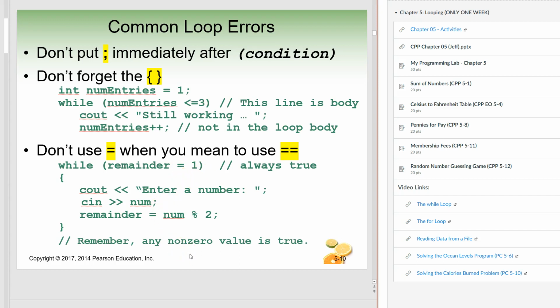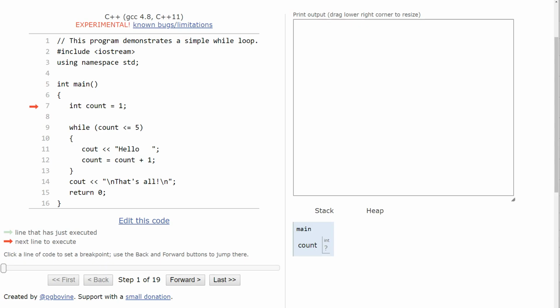Make sure you check out the links that are in the PowerPoint, because you get to see some different loops and how they walk through. And while we're talking about that, one last thing, I wanted to bring this particular program up. All right, so this is one of the first little example programs that our author uses in this particular chapter, and I wanted to show you. This is the visualizer. The C++ visualizer from pythontutor.com.